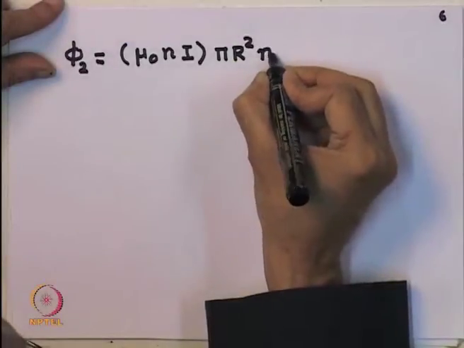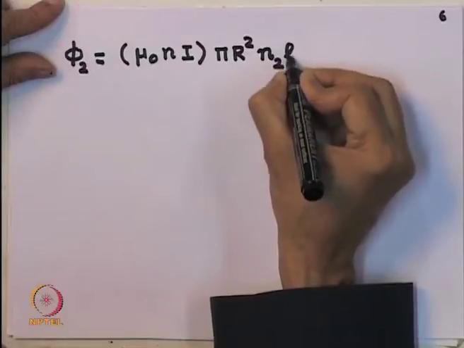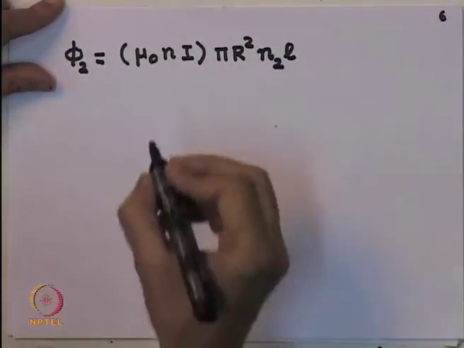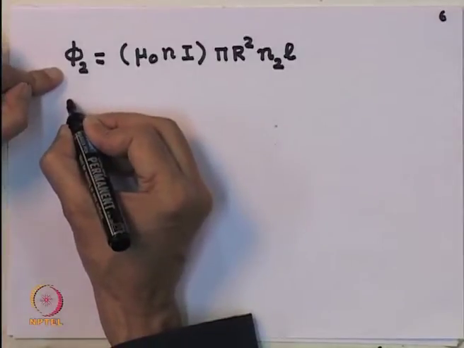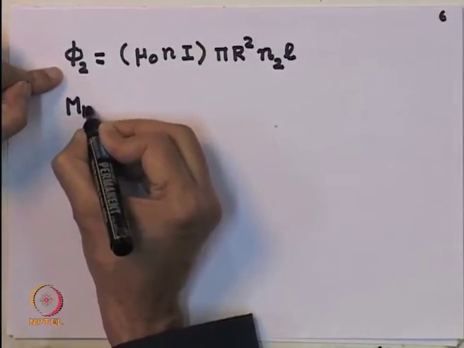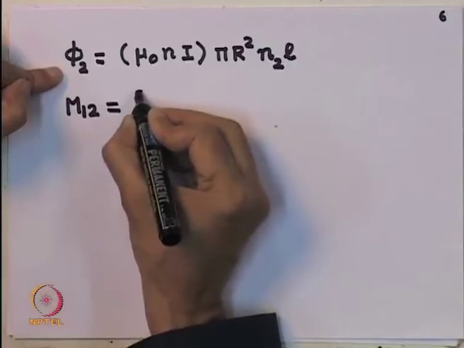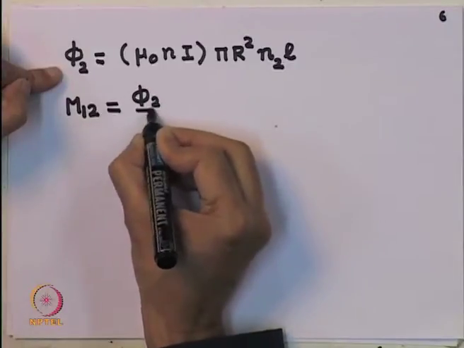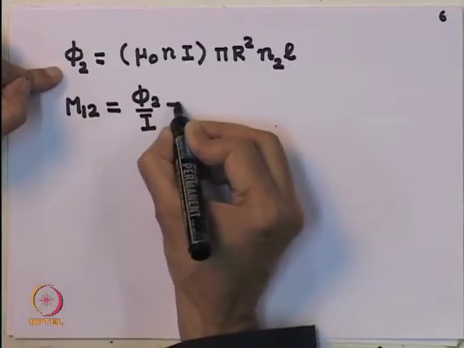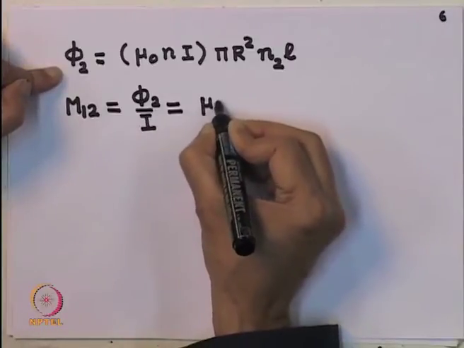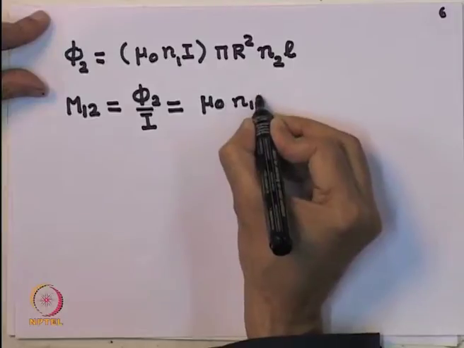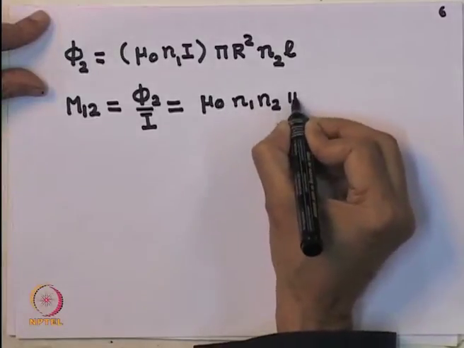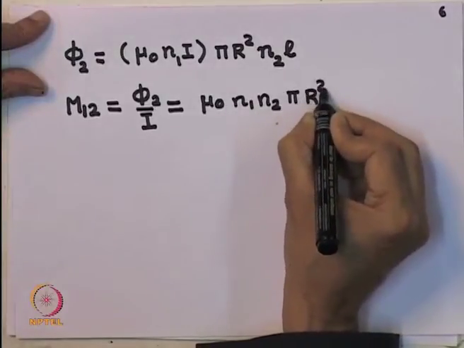Then the total number of turns in the second loop is n 2 times l. Since M 12 or M 21 is nothing but phi 2 divided by I, that is simply given by mu 0 n 1 n 2 pi r square l.